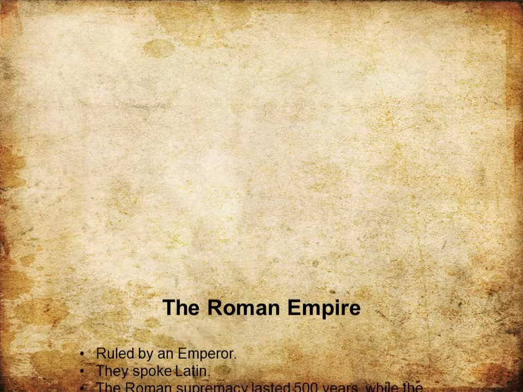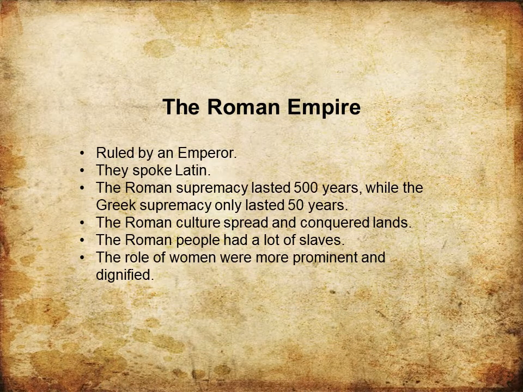The first thing that we are going to look at is the Roman Empire. This well-known empire extended past England to Egypt, to Spain, to Russia, and even to Mesopotamia. The Roman Empire was ruled by an emperor, and it was easy to attain a Roman citizenship. While the Greek supremacy only lasted 50 years, the Roman supremacy lasted 500 years. The empire combined old and new cultures together, and the Romans spread their culture to the newly conquered lands.